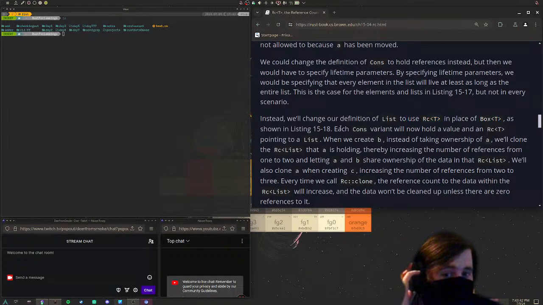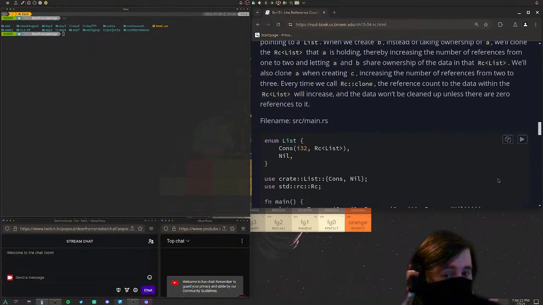Instead, we'll change our definition of list to Rc of any type, in place of Box of any type. As shown in listing 15.18, each cons variant will now hold a value of an Rc of any type pointing to a list. When we create B, instead of taking ownership of A, we'll clone the Rc list that A is holding, thereby increasing the number of references from 1 to 2 and letting A and B share ownership over the data in that Rc list. We'll also clone A when creating C, increasing the number of references from 2 to 3. Every time we call Rc clone, the reference count to the data within the Rc list will increase, and the data won't be cleaned up unless there are 0 references to it.